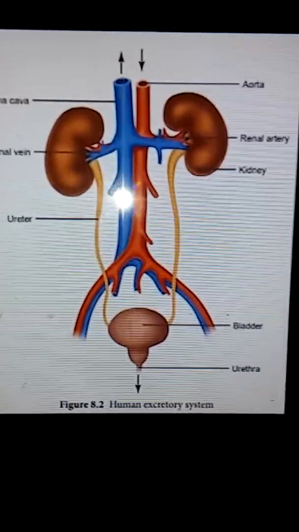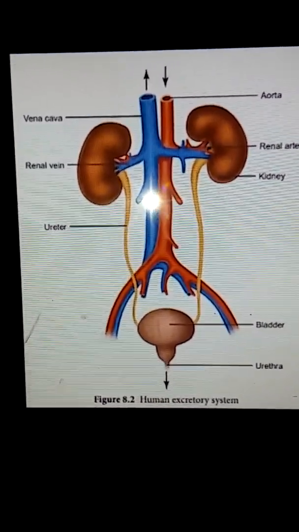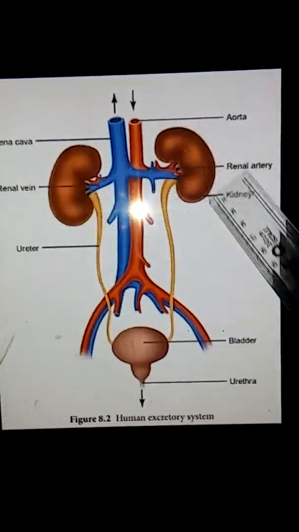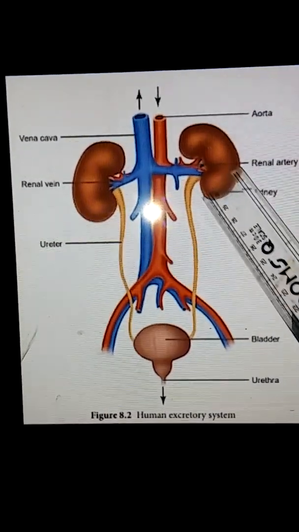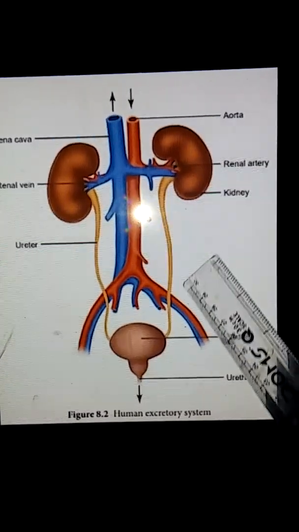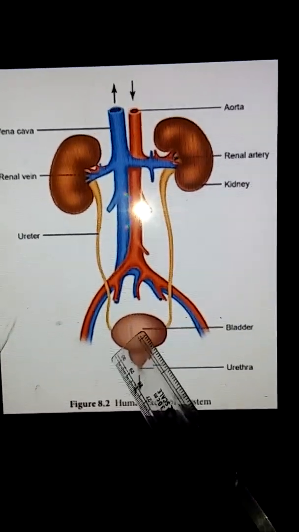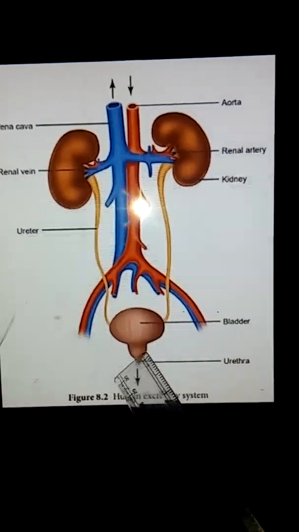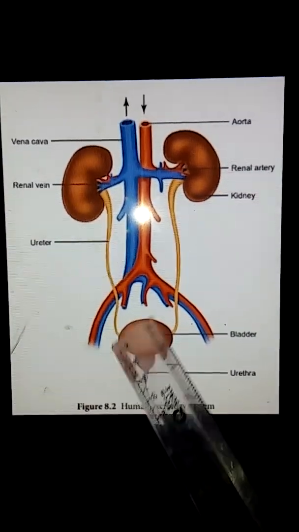Before that, just have a glance at the excretory system. See the picture of the excretory system. Now see the parts of the excretory system. Kidney. Can you see the kidney? Yes. It is bean shaped. Now next one you can see the ureter. Can you see the ureter? Yes. Now next one, can you see the bladder? Yes. Next one, urethra. These are called the excretory system.